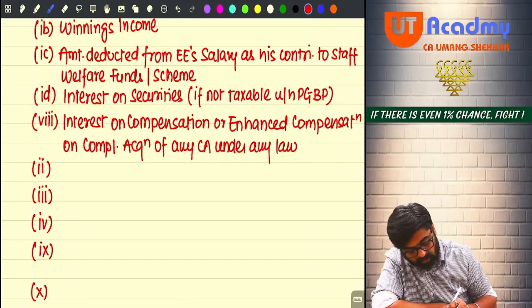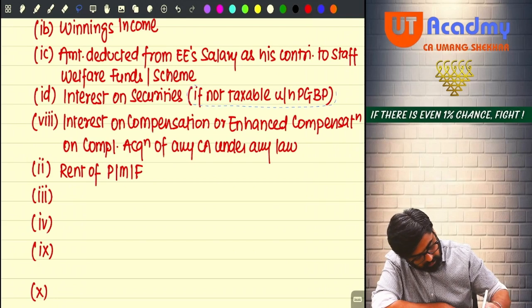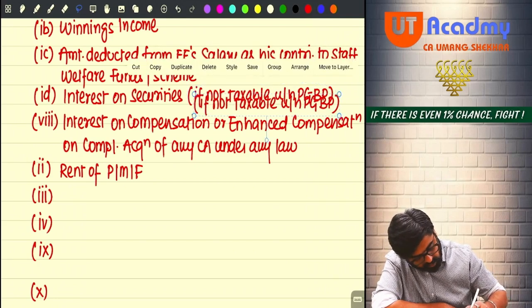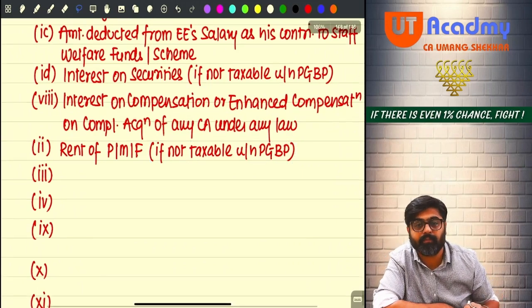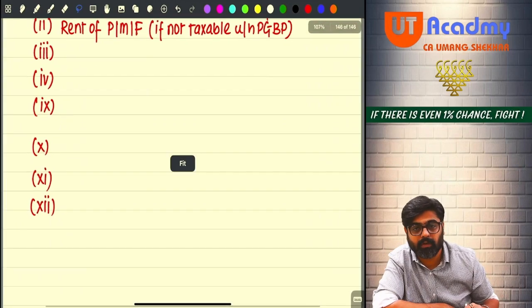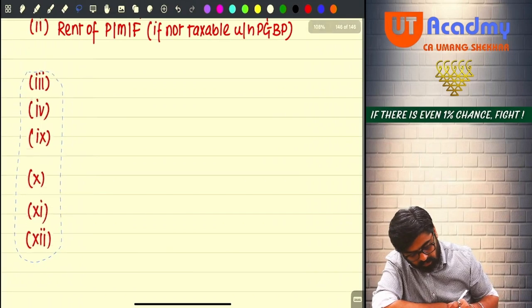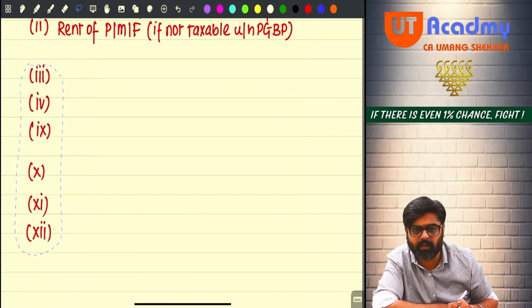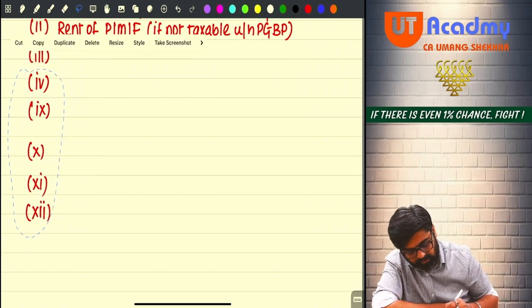Okay, then clause 2 talks about rent of plant, machinery, furniture. If that rent is not taxable under the head PGBP, then that rent will come under the head IFOS. Then there is one more clause. First of all, I am giving you the list, simple list I am giving you. Okay. Then one by one we are going to discuss all these incomes.